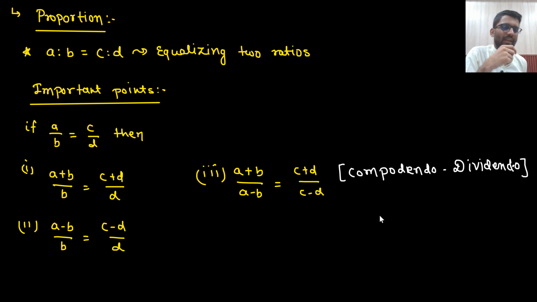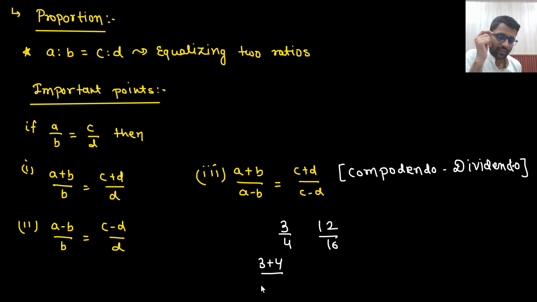Sometimes it can be useful for you to remember this. Let's say 3:4 is equal to 12:16. So what can I write? This is A, this is B. So 3 plus 4 divided by 3 minus 4 would be equal to 12 plus 16 divided by 12 minus 16, since these two ratios are equal. So you will get 7 divided by minus 1, so this will be minus 7, right? And what will this be?